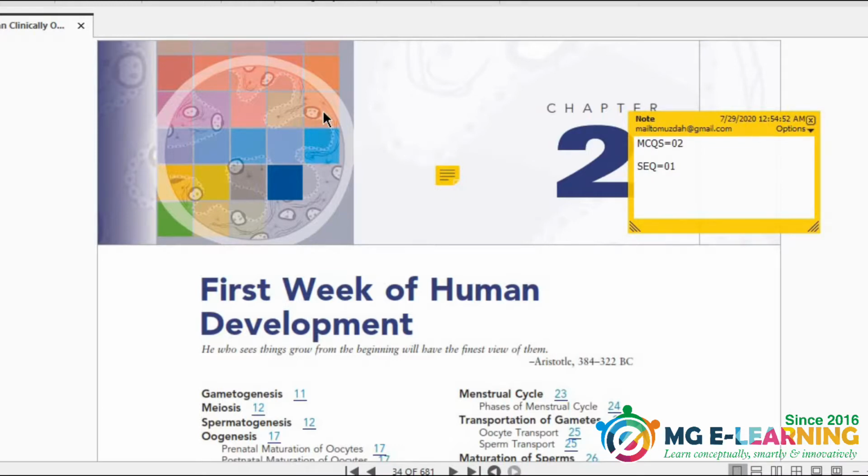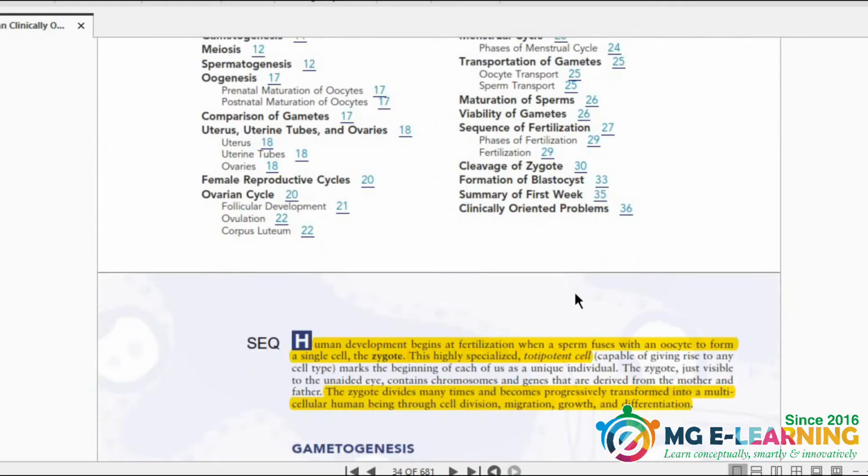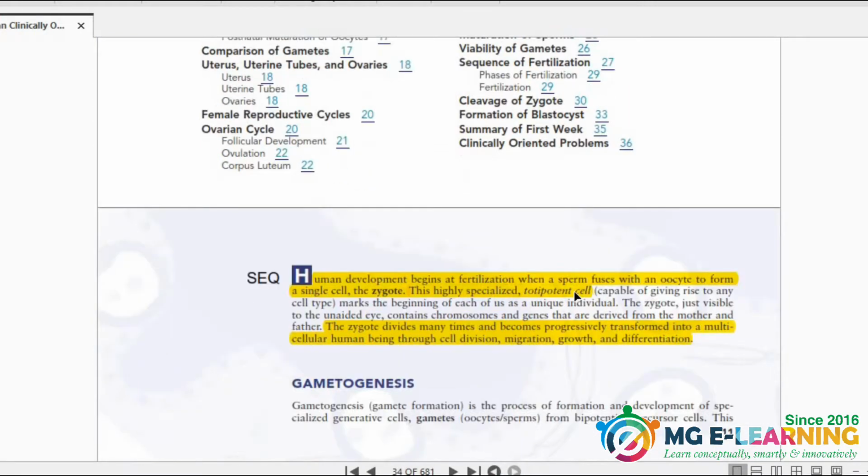So today our topic is Chapter 2 of KLM Embryology, the first week of human development. First of all, see the tips: here are two MCQs and one SCQ from this section. Now, starting our chapter, you have to know the definition of zygote. It is important from the SCQ point of view.